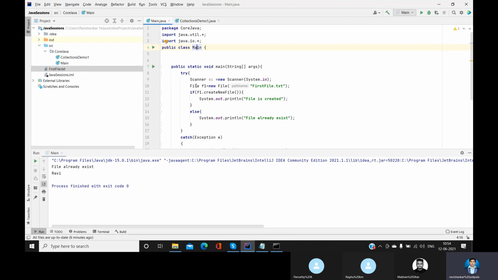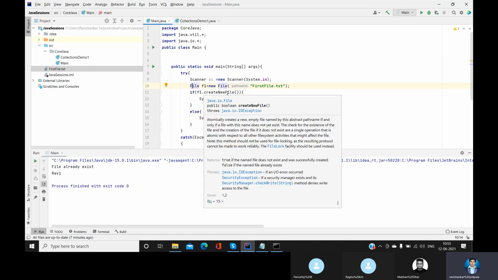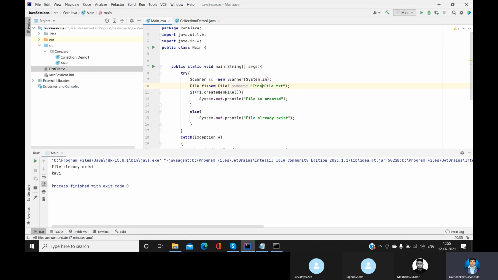So now what is happening? This is a predefined class, Raghu, and whenever you create an object of it, it will create a file. That is its functionality. File is a class, not a file, and whenever you create an object of this class, it will automatically create one file inside. That is all it is about.